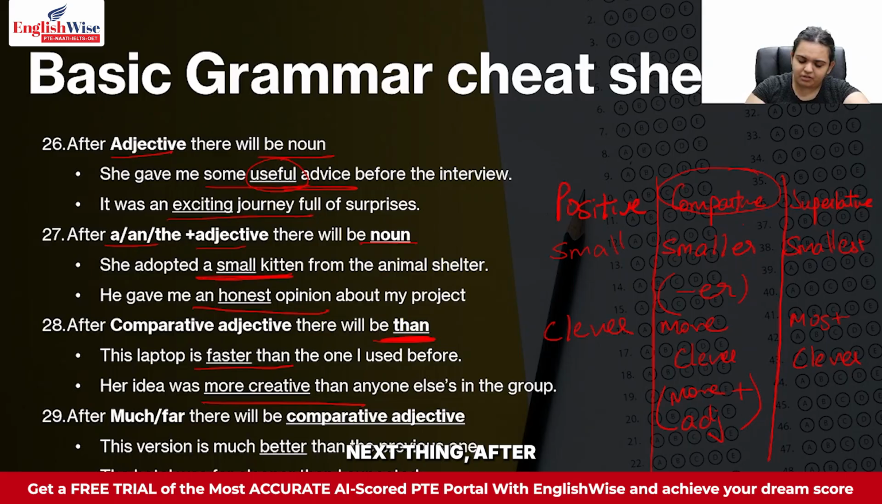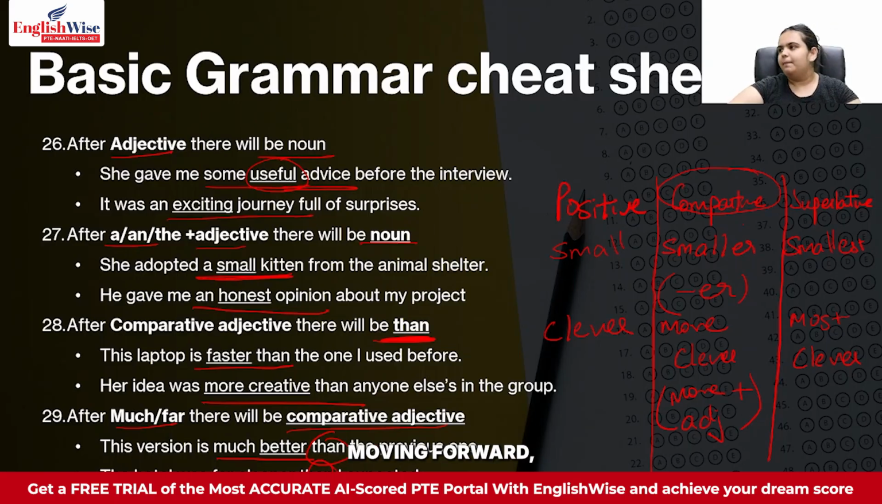Next thing, after much or far, there will be comparative adjectives. So again, after much or far, you will put comparative adjectives. For example, this version is much better than the previous one. So, much better. The hotel was far cleaner than I expected. Far cleaner than I expected. You don't say far cleanest or far clean. Far cleaner, like that. And if you have noticed, you always have than after them.